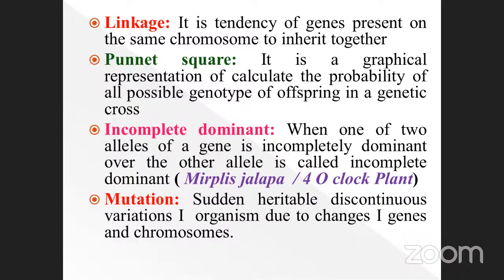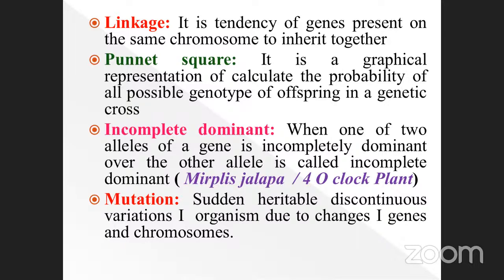Punnett square. Square is nothing but a shape, isn't it? It is a graphical representation to calculate the probability of all possible genotypes of offspring in a genetic cross: monohybrid cross, dihybrid cross, test cross, back cross, incomplete, complete.